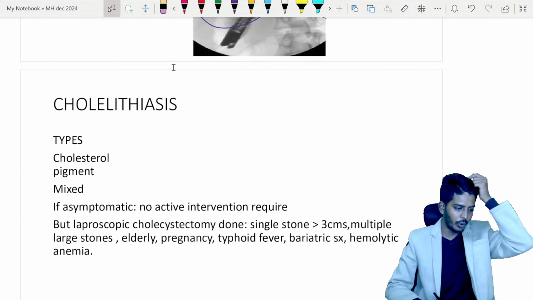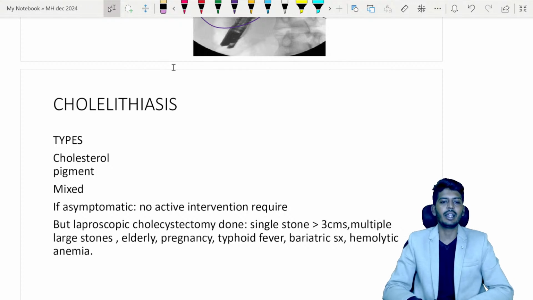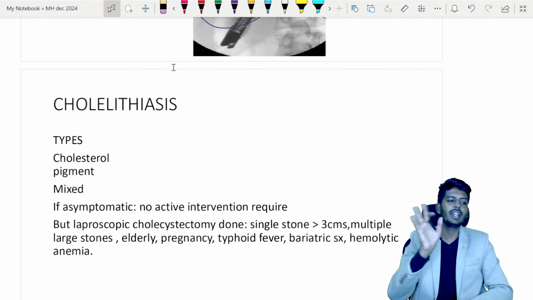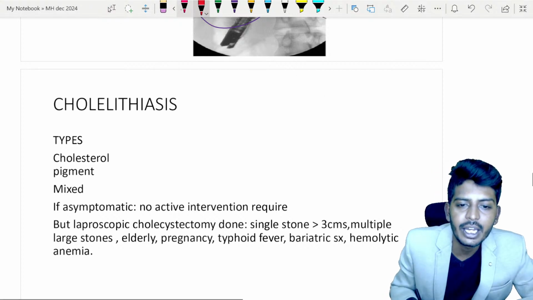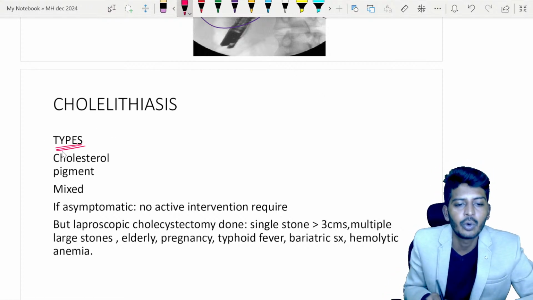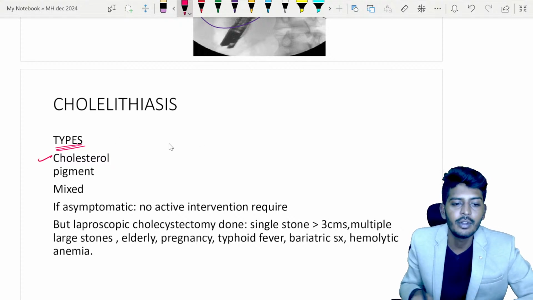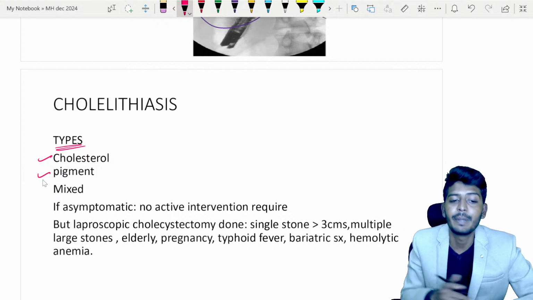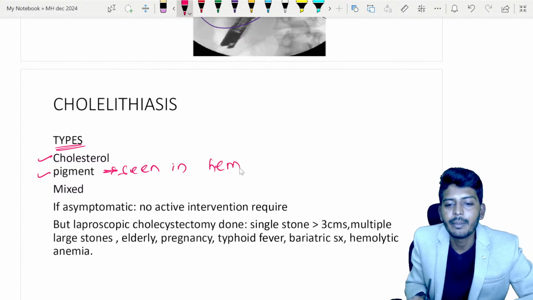Cholelithiasis, I'm not going to complicate it for you people with a long theory. I'll talk only about the important points, whatever is required. Okay. So cholelithiasis can be divided based on the type of stones in the gallbladder. If it is made out of cholesterol, cholesterol stones. If it is made out of pigments, called pigment stones. Pigment stones are more commonly seen with which diseases? Seen in hemolytic anemias.